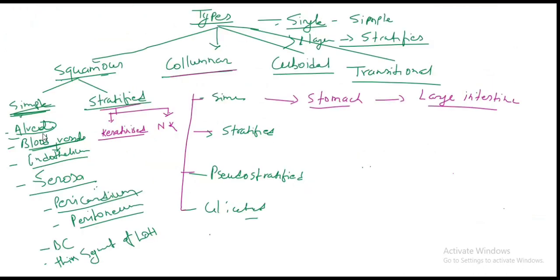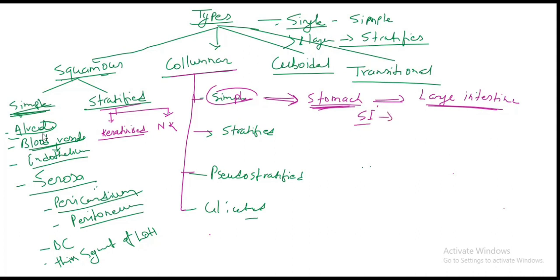Then columnar epithelium, simple type. Trick to remember: the columnar epithelium is mainly responsible for absorption. This is found from the stomach to the large intestine. So the mucosa of the stomach and large intestine, and between them is the small intestine, and the small intestine is